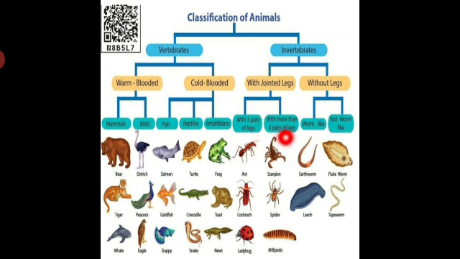Next, without jointed legs, worm like earthworm, leech. These come under worms, not worm like the fluke worm, tapeworm. We are going to discuss these things later.